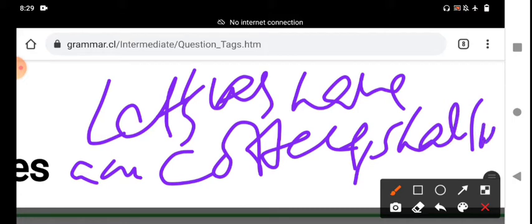Let always takes an objective pronoun, not a subjective pronoun, so 'us' is objective. In a question tag we always use a subjective pronoun. Instead of us, we use we. Shall we? You should remember this if the statement starts with let, as an imperative form.